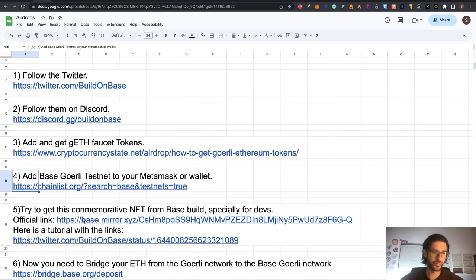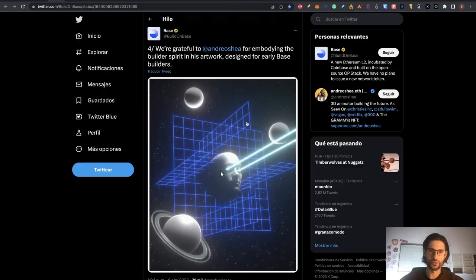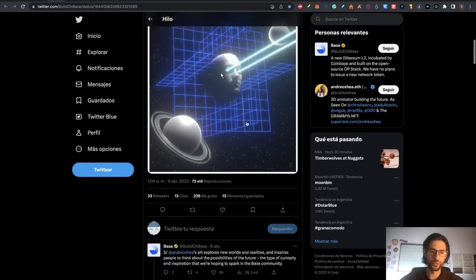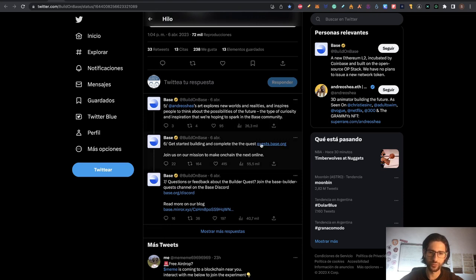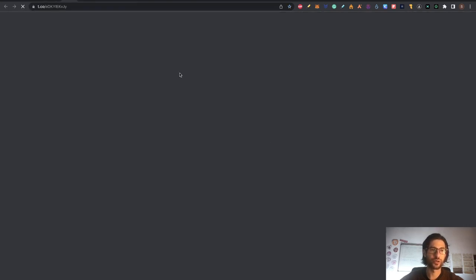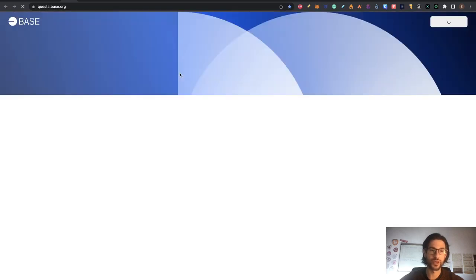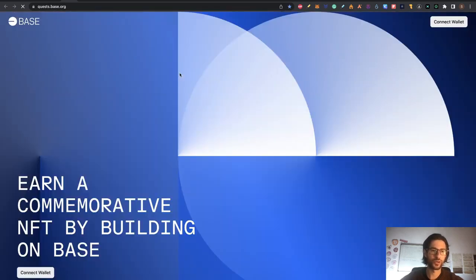So I put here on the step 5, you have the official link for the Base mirror. And here you have also a Build on Base status Twitter where you can have a step-by-step on how to do it, but I'm going to do it right now with you. So from this tweet, what we need to open is, if you go down here, step 6: we go to quest.base.org. So this is part of the website of Base. We go to the quest here.